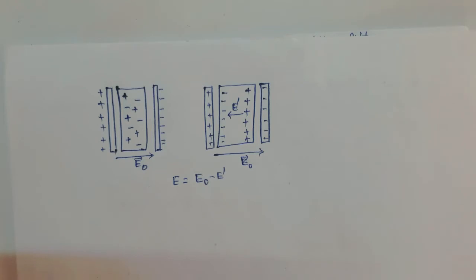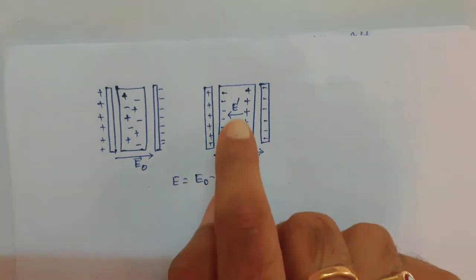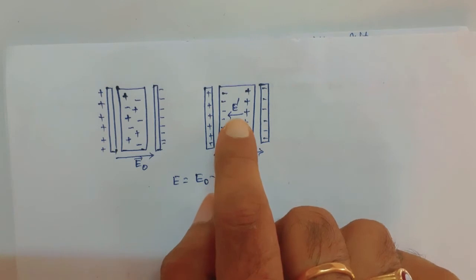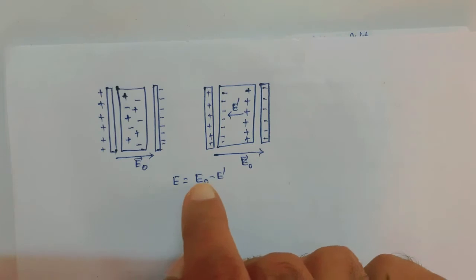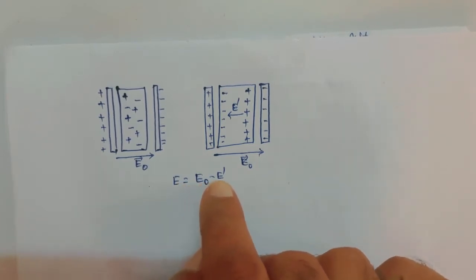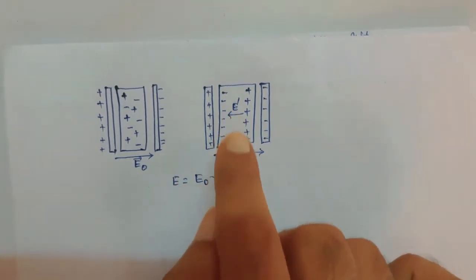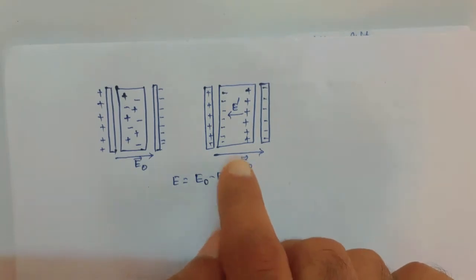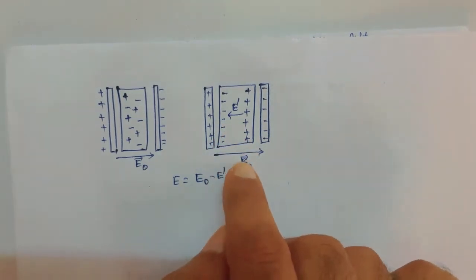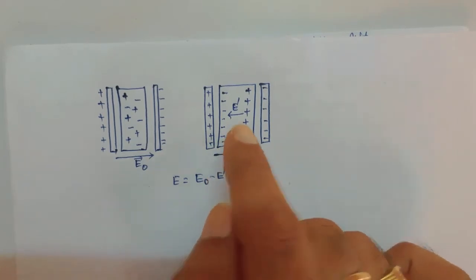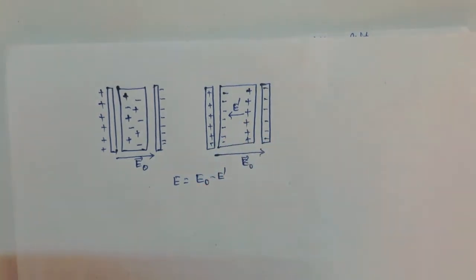Thus, if a dielectric substance is placed in an electric field, induced surface charges appear, which tend to weaken the original field. The resultant field is E naught minus E dash. This induced surface charge weakens the applied field within the dielectric substance.